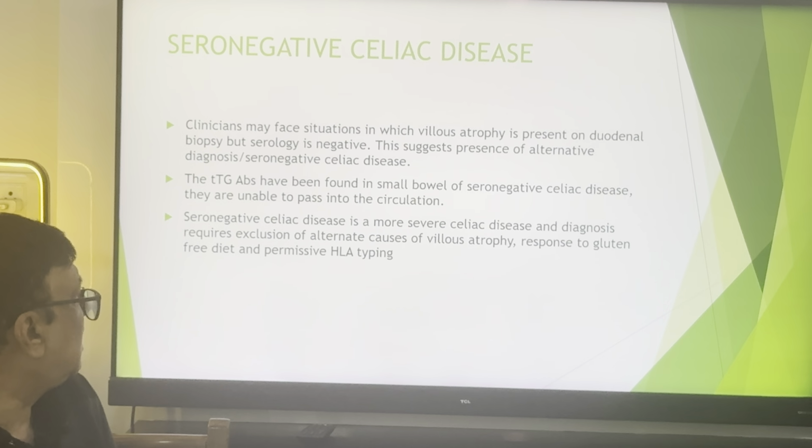Seronegative celiac disease: the clinician may face a situation in which villus atrophy is present on duodenal biopsy, but serology is negative. This suggests the presence of an alternative diagnosis or seronegative celiac disease. The TTG antibody has been found in the small bowel of seronegative celiac disease; they are unable to pass into the circulation. So seronegative celiac disease is a more severe celiac disease, and diagnosis requires exclusion of alternate causes of villus atrophy, response to gluten-free diet and permissive HLA typing.